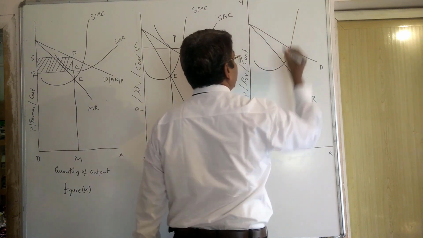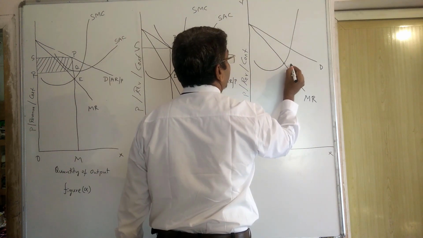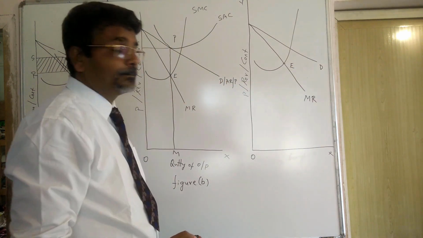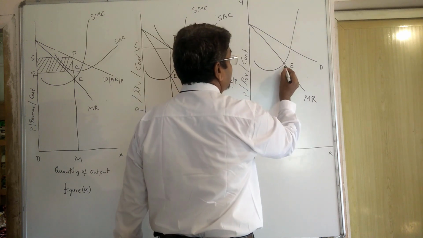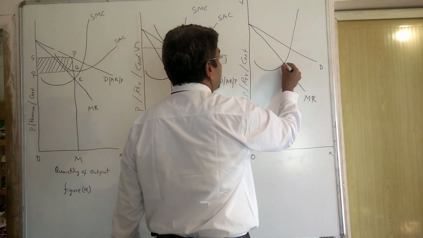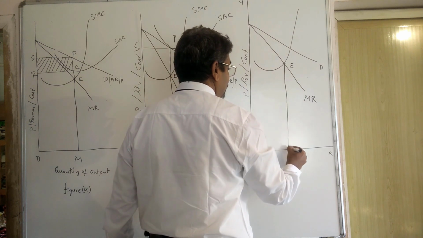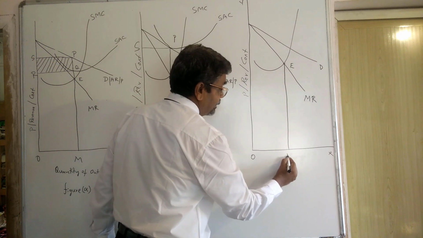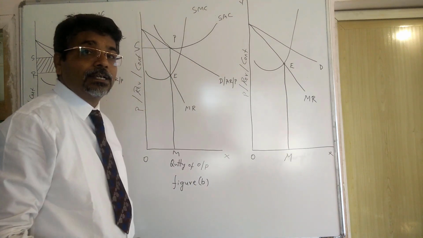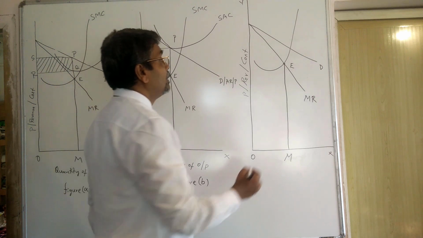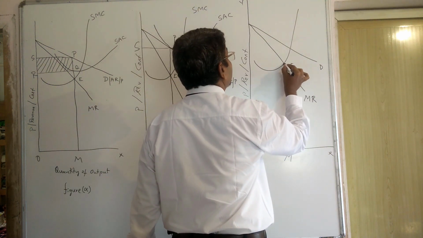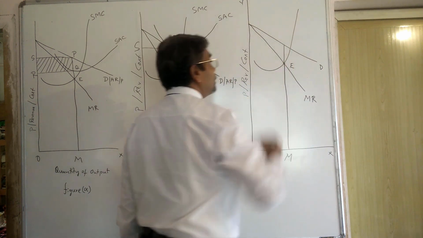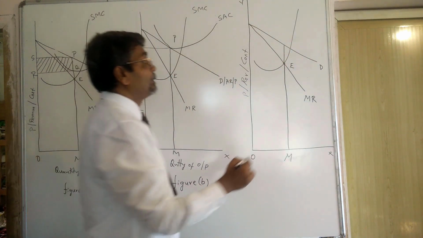Here MC, where we are seeing this MR is equal to MC. This is how the quantity is determined. OM quantity is determined by the monopolist, and PM is the price.